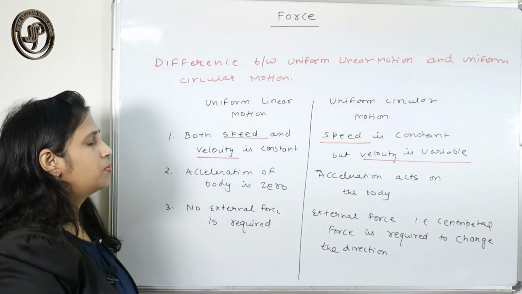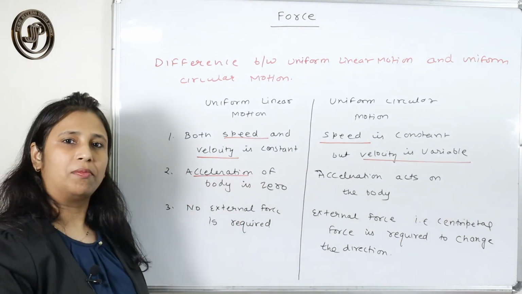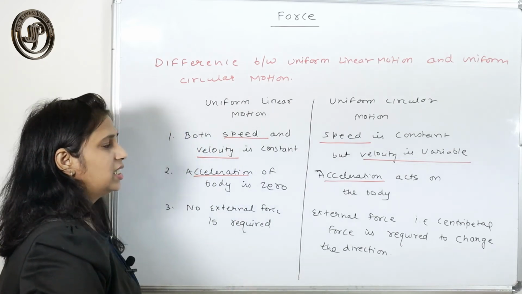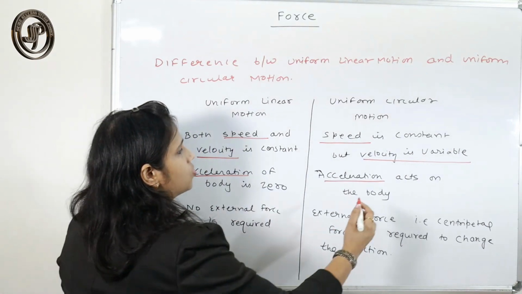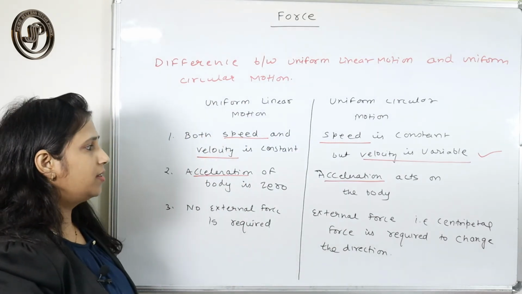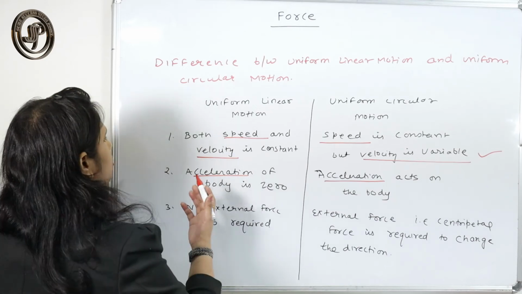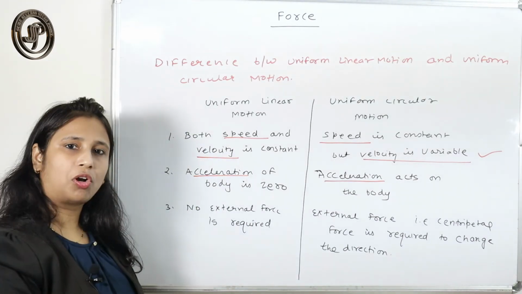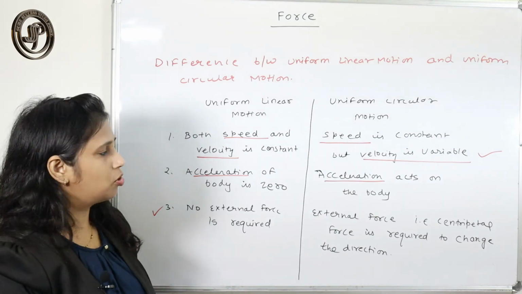In linear motion, since both speed and velocity are constant, the acceleration of that type of body must be 0. Here, acceleration acts on the body because of the variable velocity. So in linear motion, direction is not changing and magnitude is not changing, so no external force acts on the body.